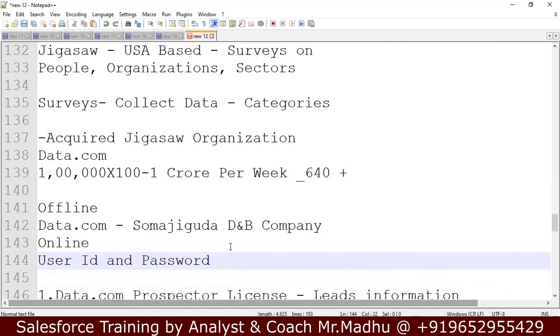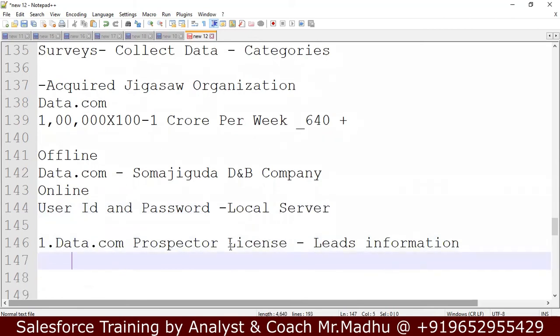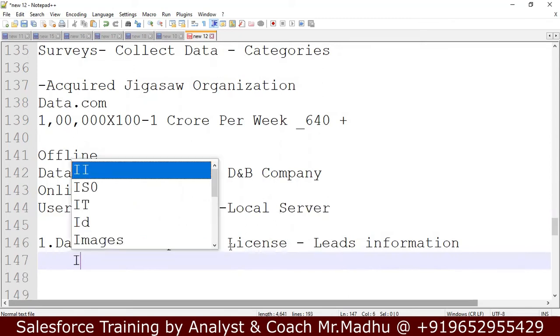That is like our local server. Now the information is in data.com prospector, in the Salesforce data.com server.